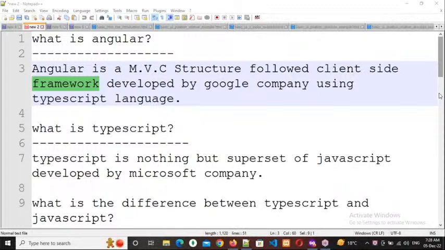So like that, whenever you are developing an application, we can have two choices. We can develop our application by using any core language, or else we can go for any of the available frameworks. If you choose a core language, then as a programmer, whenever you are developing an application, we need to take care of three things. One is performance. Second is security. And the third is SEO friendly URLs.